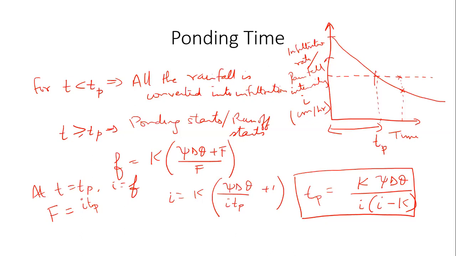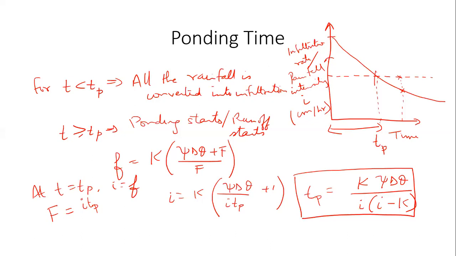Of course, there are lots of assumptions that go into this equation. It's assuming that the rainfall intensity is constant and continues for infinite time. It's also assuming that the soil has a uniform moisture profile at time t equal to 0. That is the assumption for the Green-Ampt equation itself: we assume that this theta i is constant throughout the vertical profile of the soil and so on. Under those assumptions, you can come up with an estimate of what the time of ponding would be.